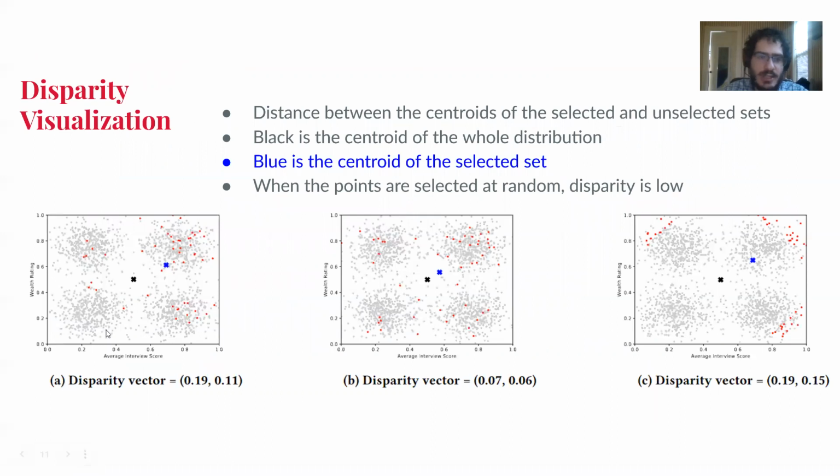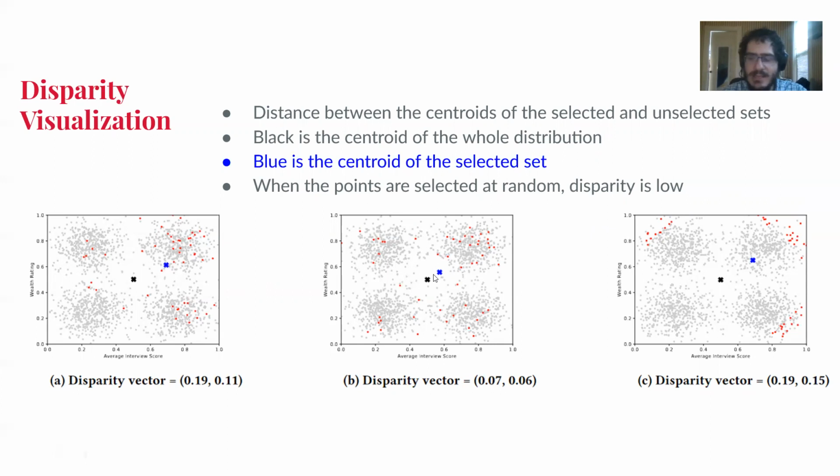And here's a visualization to understand what disparity is. The gray points represent the unselected objects. The red points are selected objects. The black cross is the average of the gray points. Blue cross is the average of the red points. And the disparity is the vector between the black and the blue cross. And we can take the norm to get a general idea, or we can just look at the whole vector to know how different it is in each direction.